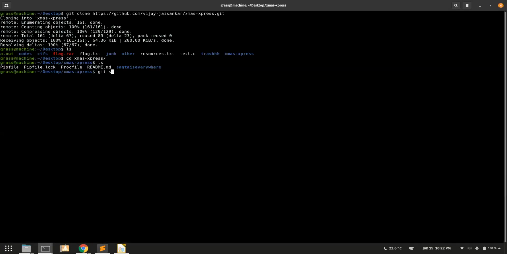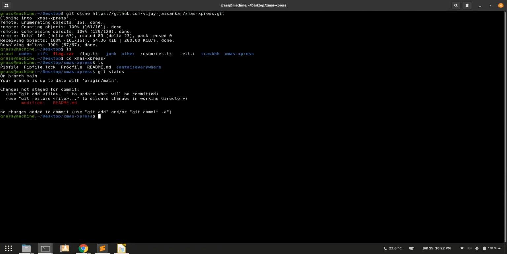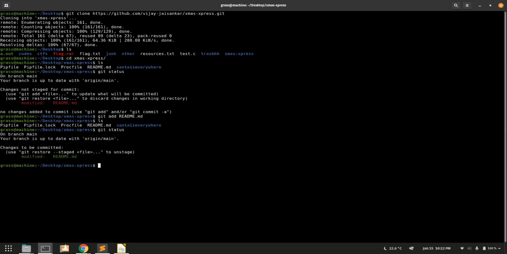I say git status, and I'll see in red it says modified README.md. That's what I did, and now I'll stage it. Git add README.md. That staged it. Git status, it's green now, right? And then I'll just say git commit with a message.